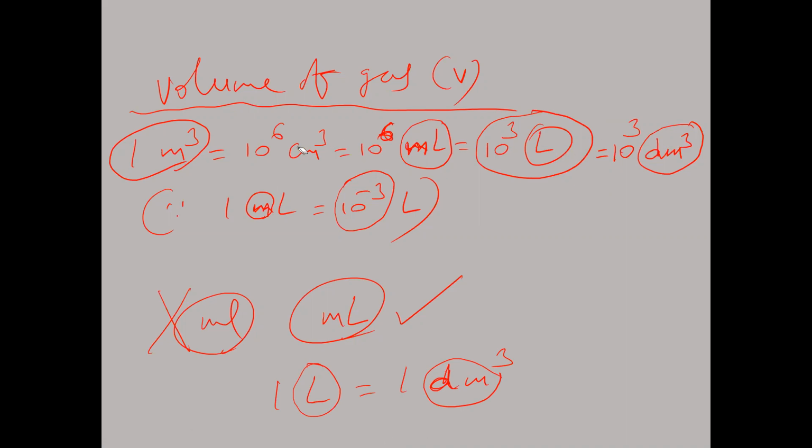Wherever centimeter cube is there, we can write milliliter. In place of decimeter cube, we can write liter. So 1 liter is equal to 1 decimeter cube, and also 1 milliliter is equal to 1 centimeter cube. We know this. These also you have to remember.